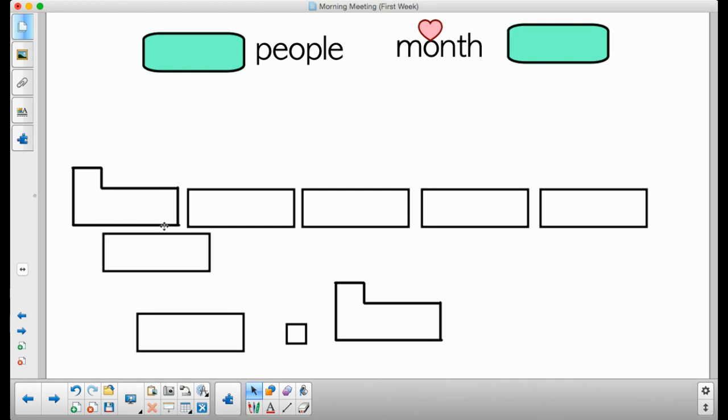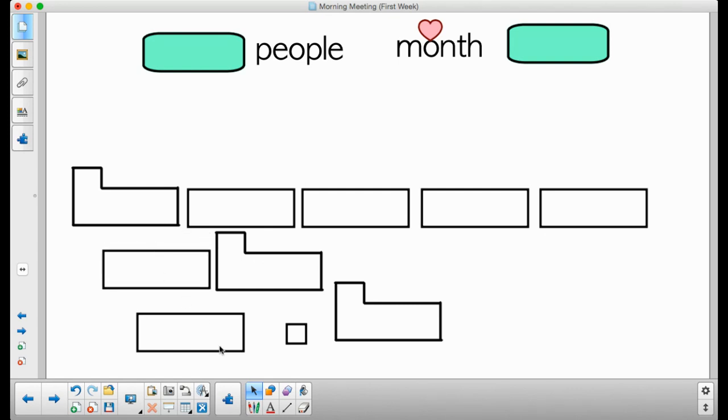What about May? What do we know about the word May? It's the name that we give a month. It needs a capital letter, so we're going to use a capital letter sentence frame. Let's move that over here. We'll move this one down. And if we're done with our sentence, what do we need to do to show that we're done with it? Put our stopper in. Oops, we're kind of going over. That's okay. So many people like the month of May.